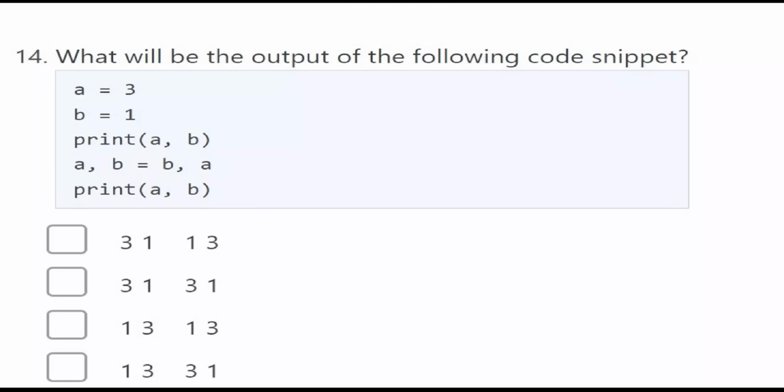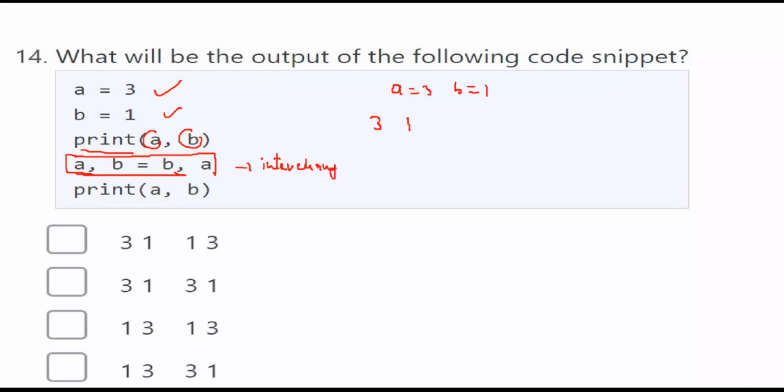So, here, what will be the output of the following code? Here, A is equal to 3 and B is equal to 1. Now you are printing A and B, just the values of A and B. In the next line, A comma B is equal to B comma A. So what is this? This is interchanging of two numbers.